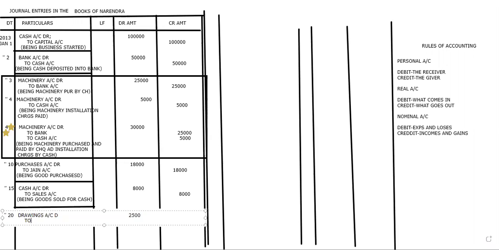One we call stock. We represent goods or stock with 2 names: purchases or sales.